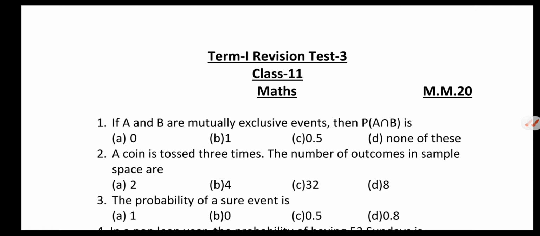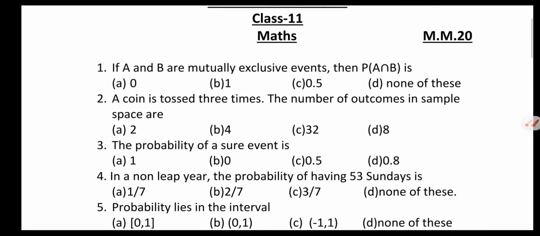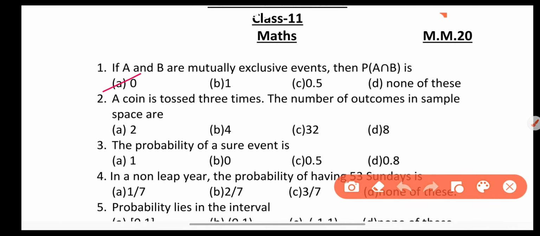In this video we will discuss revision test 3 of mathematics for class plus 1 students. So let's begin. First question is, if A and B are mutually exclusive events, then probability of A intersection B is. Now for mutually exclusive events, probability of A intersection B is equal to 0. So answer is A option.